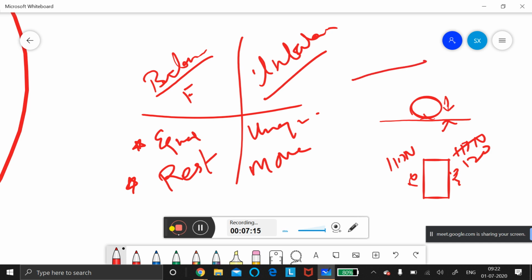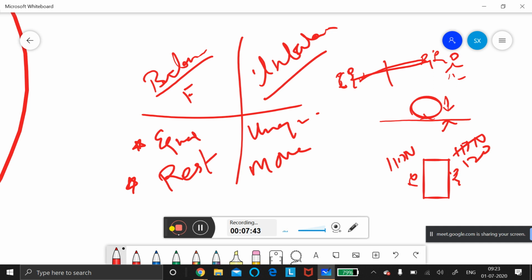Tug of war is very easy to understand. Tug of war, when you play in the PT period, if equal magnitude is there, two teams pulling with the same strength. Suppose one big fat fellow joins that group and is pulling it. So what will happen? Unbalanced force will take place. When balanced force is taking place, the rope will never move. It will be in stationary position.